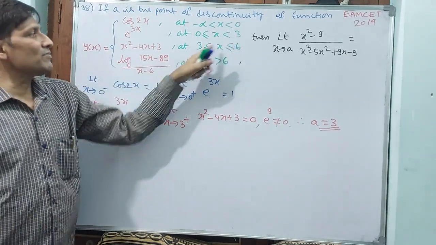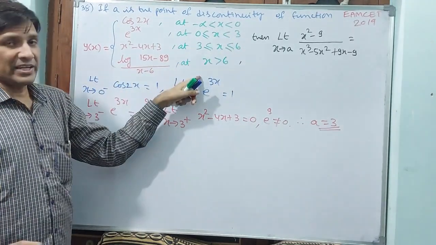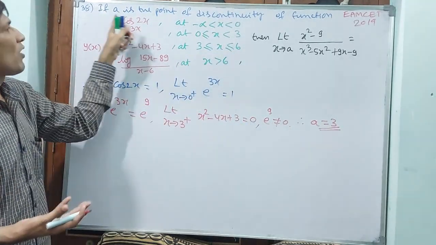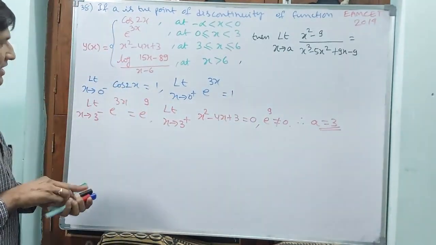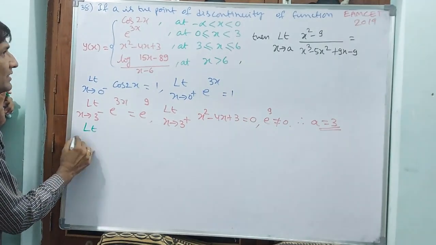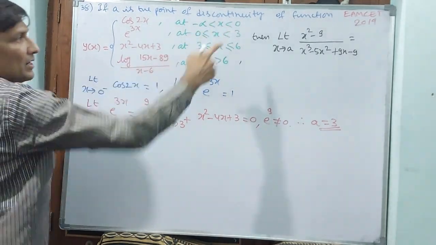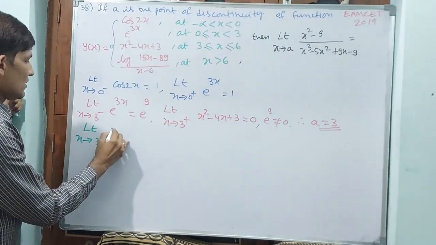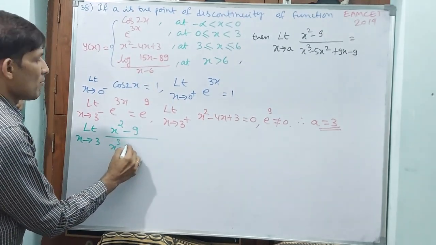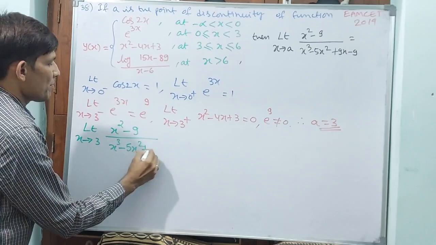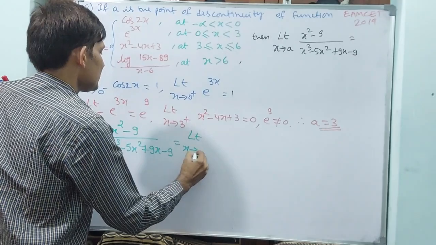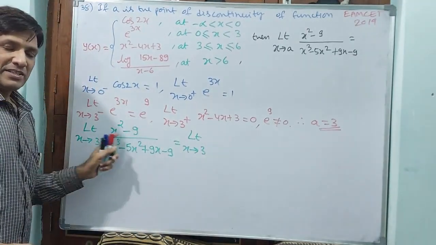Why? Because at 3 this function is not continuous. If 3 were also continuous, then we would check 6. We don't require it now because 3 is a discontinuous point. A we have got. A you apply here as 3. Understand the logic? Now apply limit A, A is equal to 3. Limit x tends to 3, now go for that. You see, x square minus 9 by x cube minus 5x square plus 9x minus 9, that is equal to limit x tends to 3. Shall I write this x plus 3 into x minus 3?